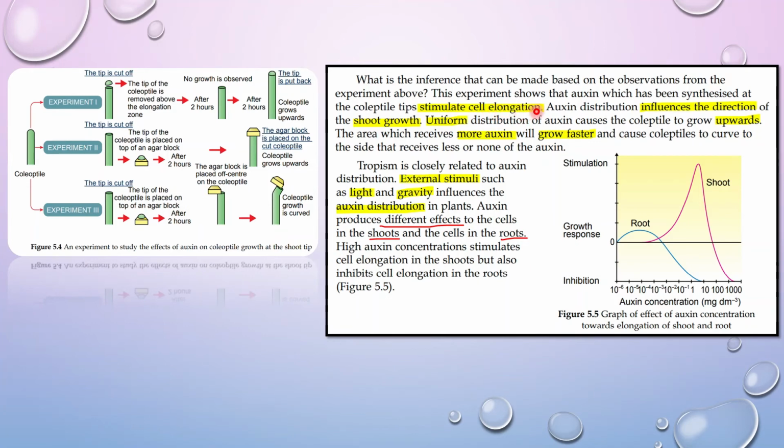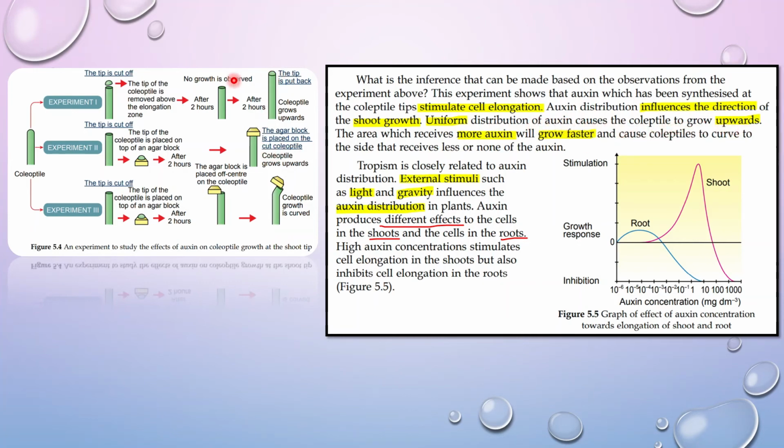Okay, that is point number 1. That is the finding. Okay, number 2 is that auxin distribution influences the direction of the shoot growth. Okay, distribution of auxin.